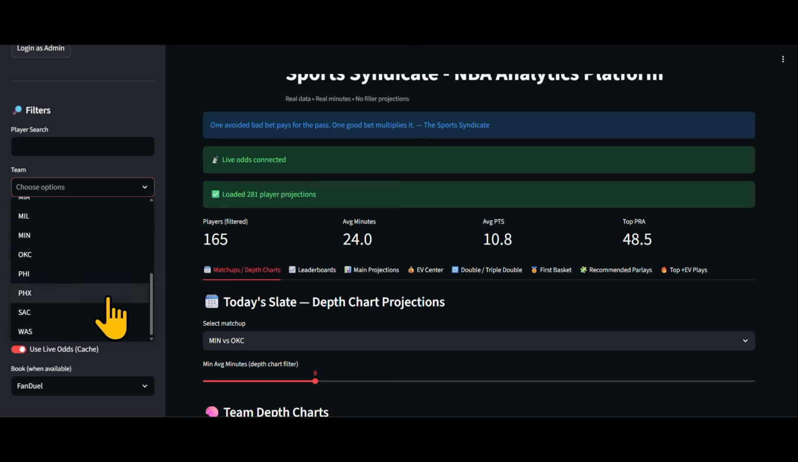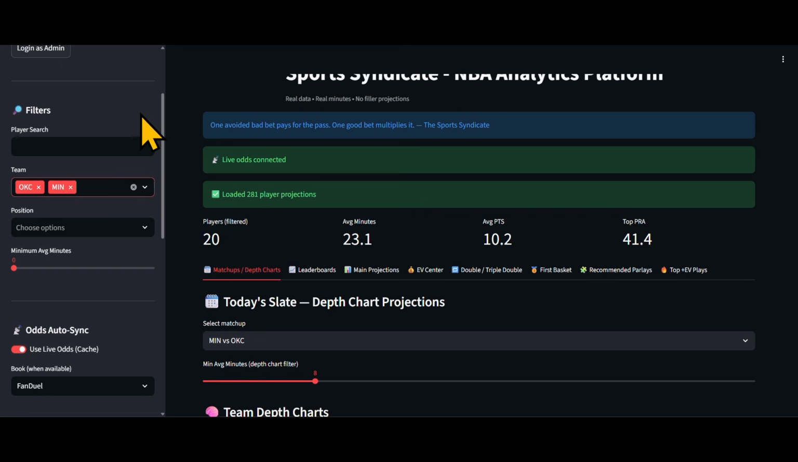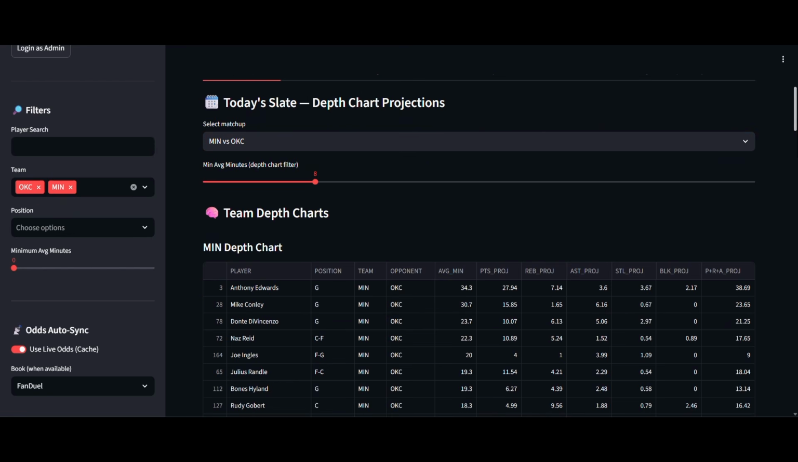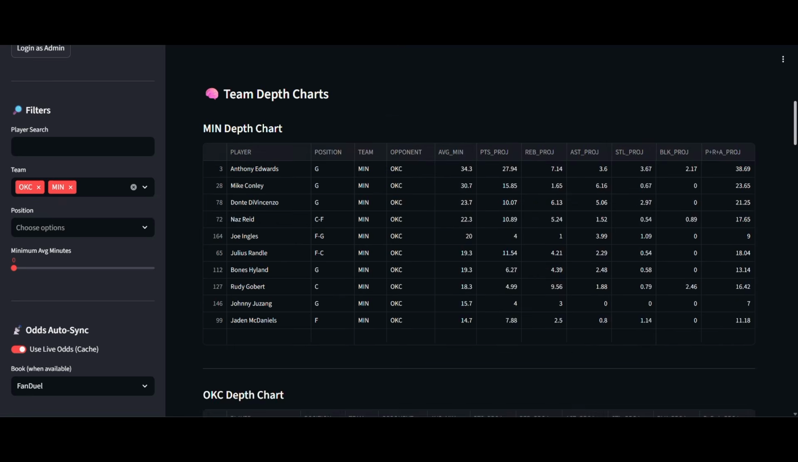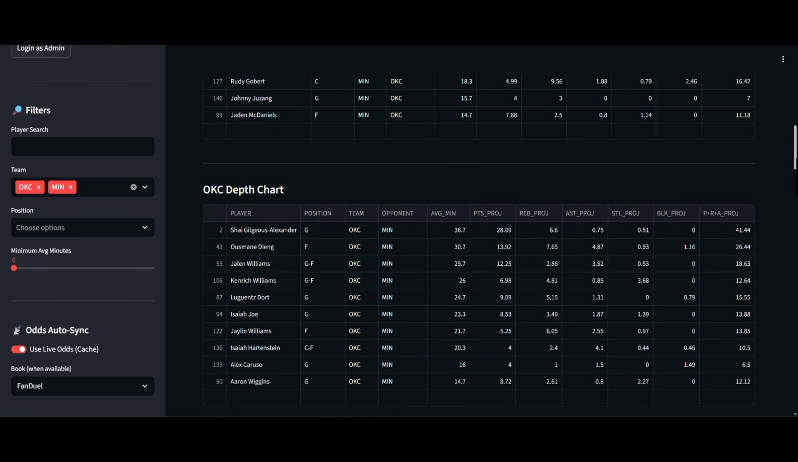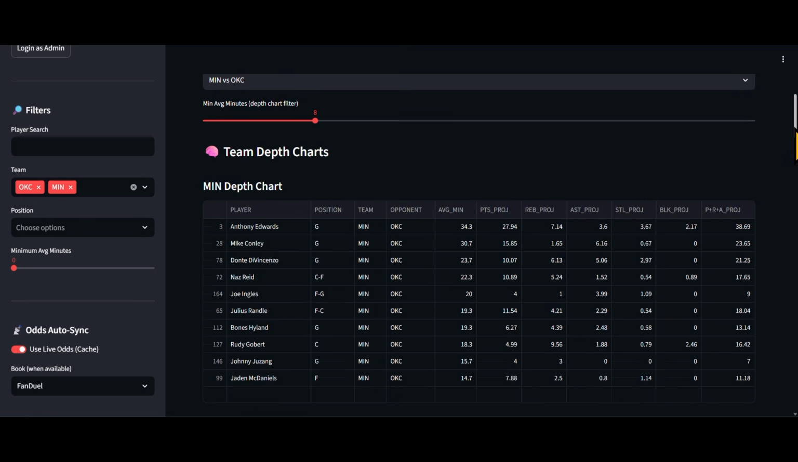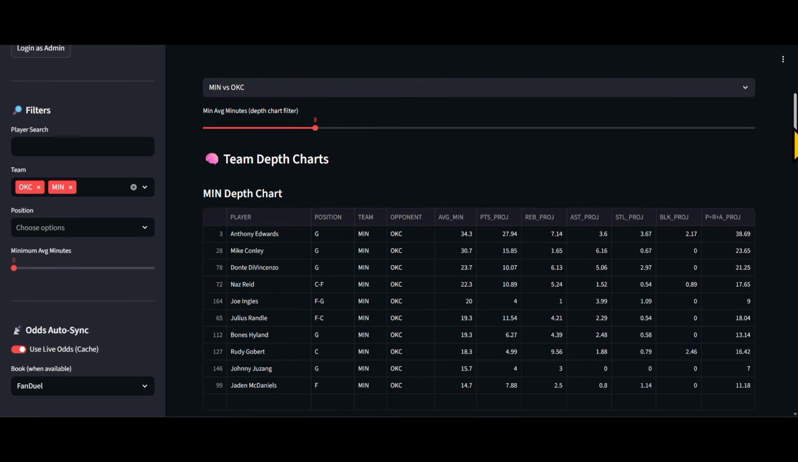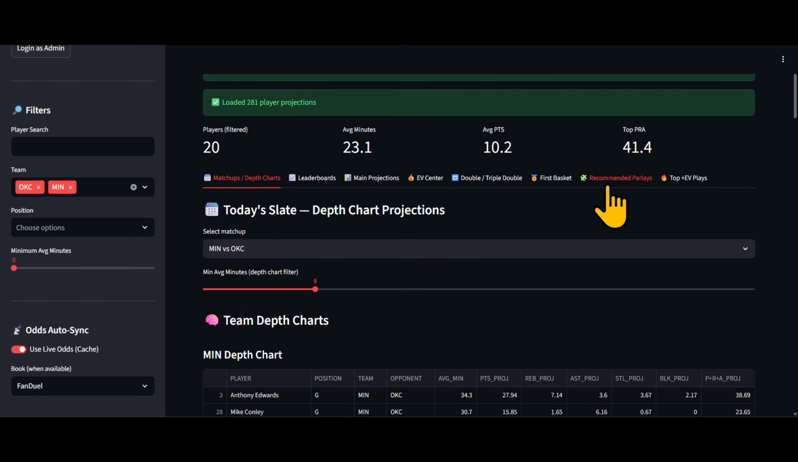Now, as you see this entire list, you can focus on whatever teams your heart desires. If you want to do one team, you can do one team. All right, so here's today's slate for this matchup only, Minnesota and OKC. These are the projections for Minnesota and OKC only. And when you have access to the model, you can use it for all the games, or particular games, certain time slot games that you want to address.